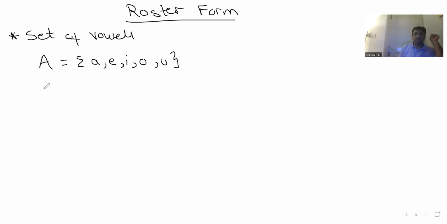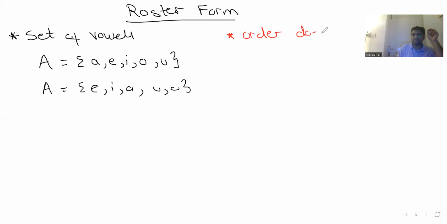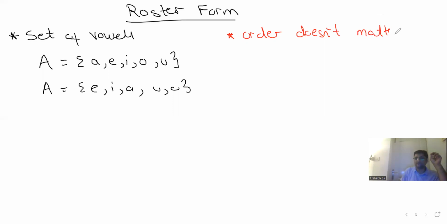So if I take another set B, or I can say the same set A, I can also write it as E, I, A, U, O. It is still the same thing. So the first thing to note over here is order doesn't matter.